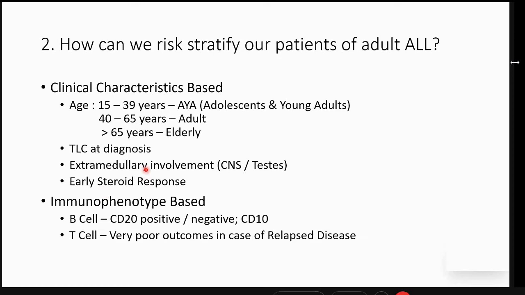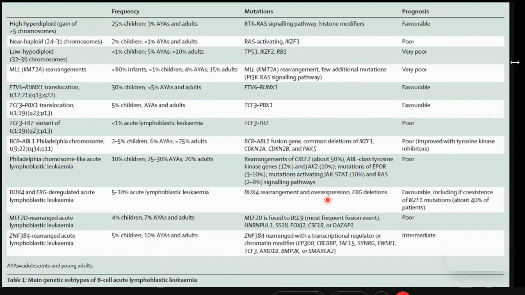Whether there was an involvement of extramedullary site, and what was the early steroid response, especially the day 8 prednisolone response, whether the absolute blast count was more than 1,000 or less than 1,000, that categorized the ALLs into two groups, and based on which we classified our patients as high risk or standard risk. Now, more important was the genetic classification.